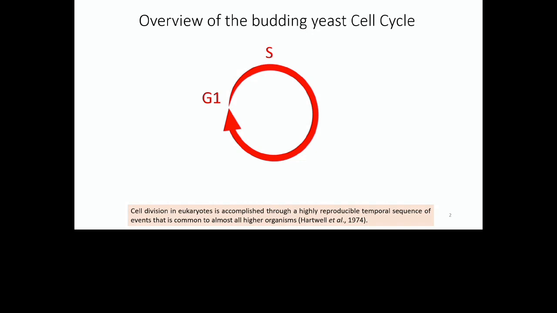Then in S phase, we have DNA replication. We move on to G2 phase, and we have more growth and more proteins are synthesized. And then in mitosis, there is nuclear division, and that is accomplished in 4 phases: prophase, metaphase, anaphase, and telophase. Finally, we have the physical separation of the cells in cytokinesis.